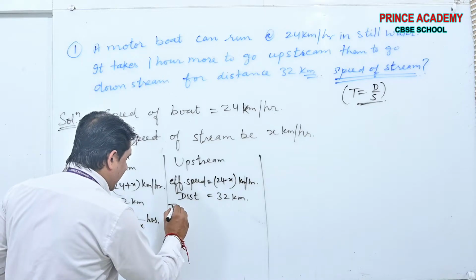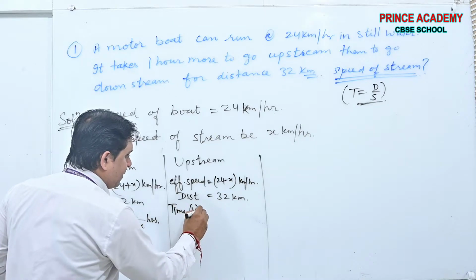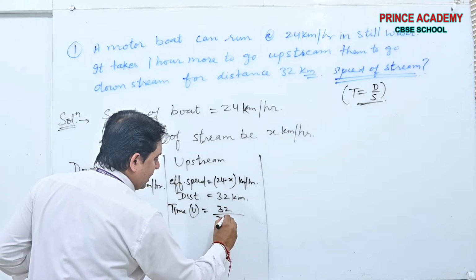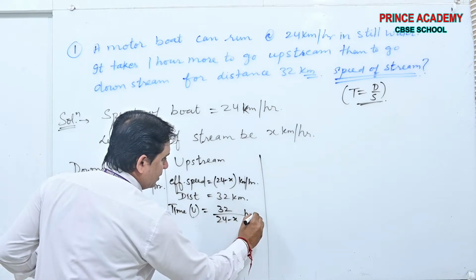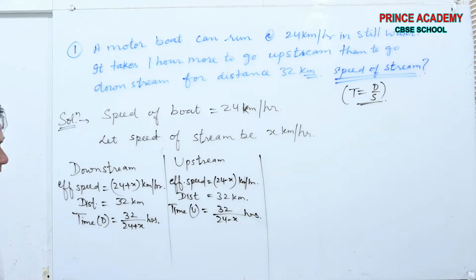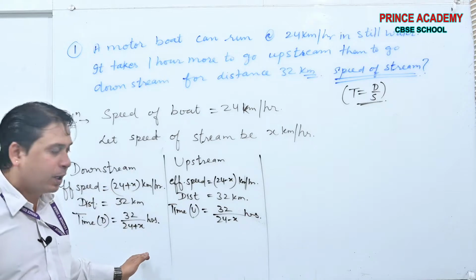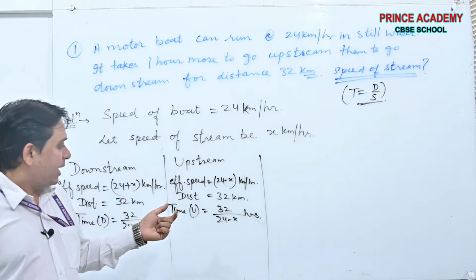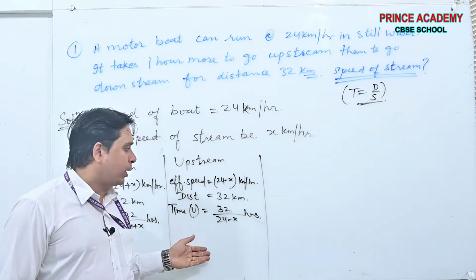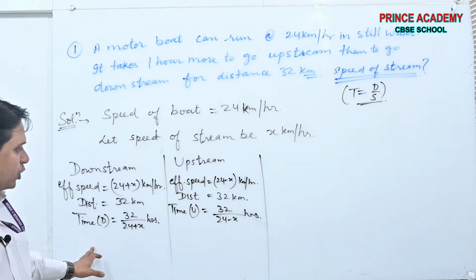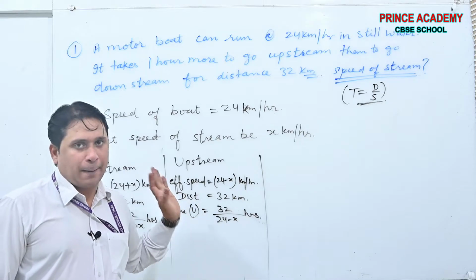And here the time in upstream case will be distance by speed, so much hours. Got my point, beta? Very easily we found the time taken by the boat in downstream case and time taken by the boat in upstream case.